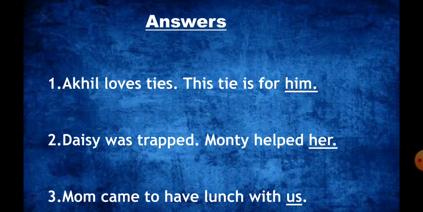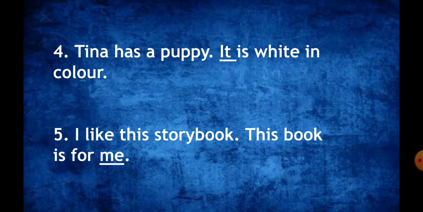Here are the answers. Akhil loves ties. This tie is for him. Daisy was trapped. Monty helped her. Mom came to have lunch with us. Tina has a puppy. It is white in color. I like this storybook. This book is for me.